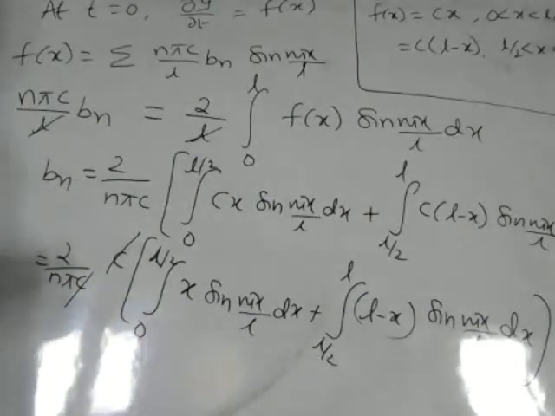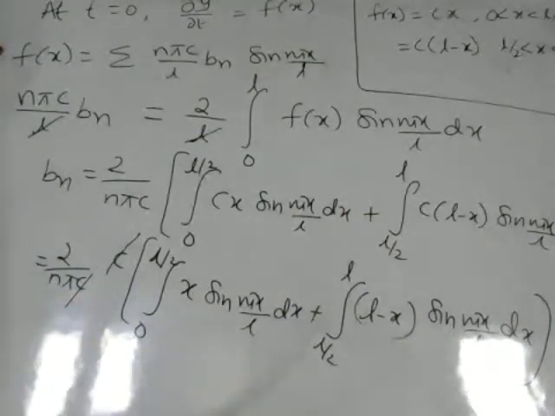So now we calculate the value of Bn. We'll evaluate the integral value. Shall I erase this part? Do you want me to wait for some more time?